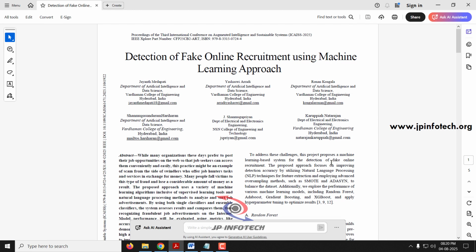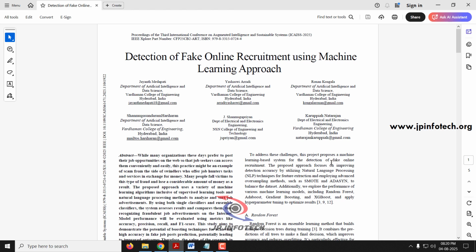Nowadays, due to the easy availability of the internet all over the world, companies and organizations have started posting their recruitment for jobs in online job posting portals, so that everyone can utilize it and search for jobs. Earlier, only IT job postings were posted, but nowadays all kinds of jobs are posted in online portals. So now the problem is that scammers have started utilizing these online job portals to scam people, to make people victims of fraud.